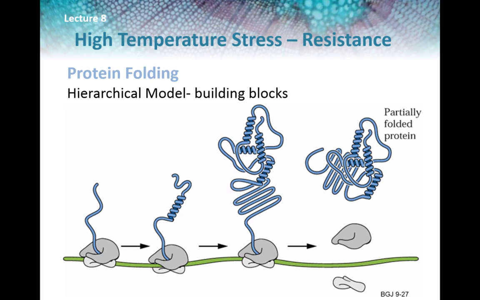The timing and location of protein folding is crucial to achieving a functional 3D structure at the correct location. The hierarchical model of protein folding uses an analogy to building blocks. Sections can establish secondary structure, then come together to form tertiary structure.